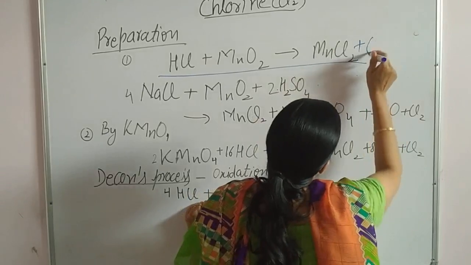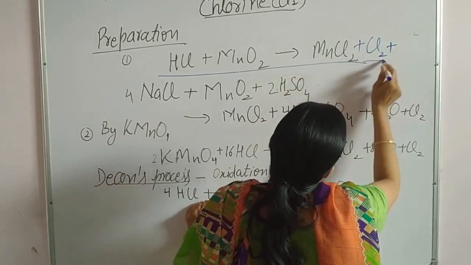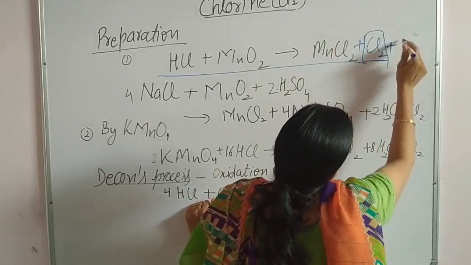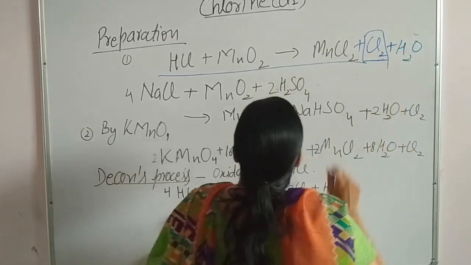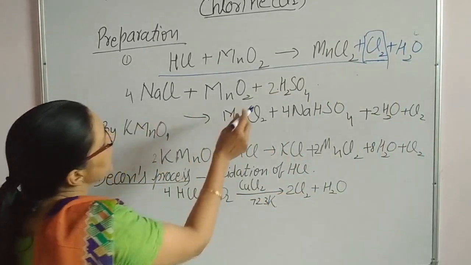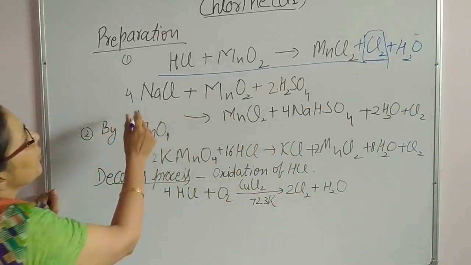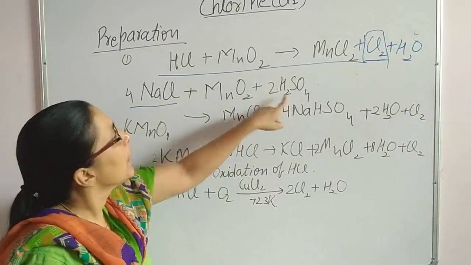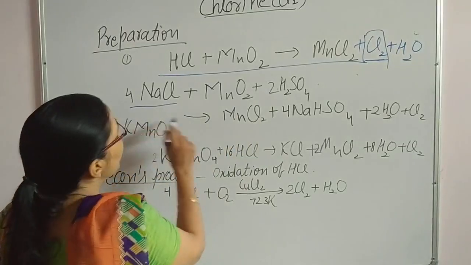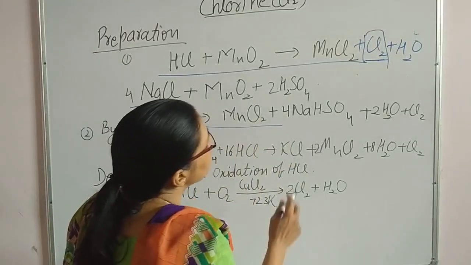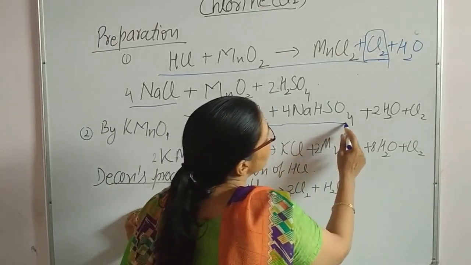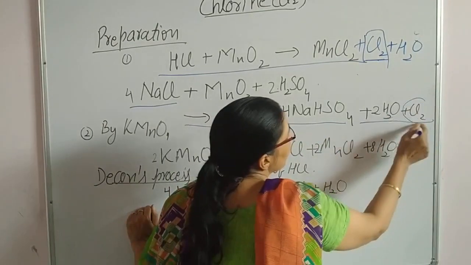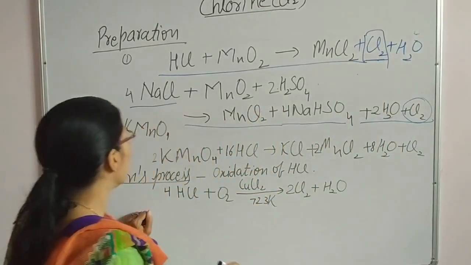Okay, the main product is chlorine gas, and water. The same reaction in detail: any chloride ion when treated with MnO2 and H2SO4 forms MnCl2 along with sodium hydrogen sulfate and chlorine as the main product.